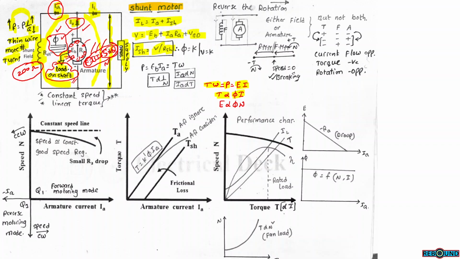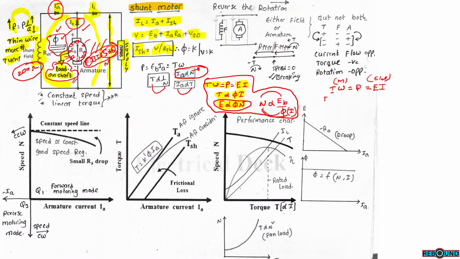Torque is directly proportional to flux and current. Developed voltage or back EMF is directly proportional to flux and speed. So the relation between back EMF and speed is directly proportional. The relation between speed and flux is inversely proportional, and the relation between speed and current is inversely proportional. So here speed is inversely proportional with reference to current. And with reference to torque, the current is directly proportional to torque. Between torque and speed, torque is inversely proportional to speed. So these three are very important formulas while dealing with DC machines.